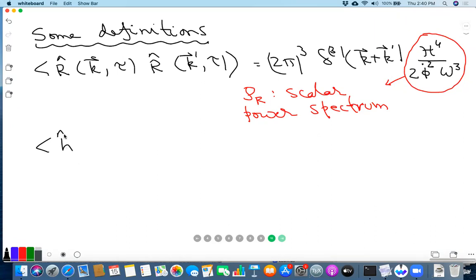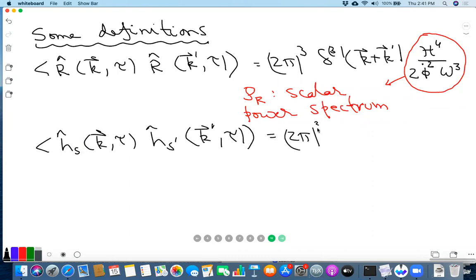Now, let me also remind you that you had this other formula, h hat s of k tau, h hat s prime of k prime tau. This is a similar formula, 2 pi cube delta cube k plus k prime. Now there is no h square over phi bar dot factor, but we had a factor of 4. So this was 2h square over omega cube, and then a delta ss prime.